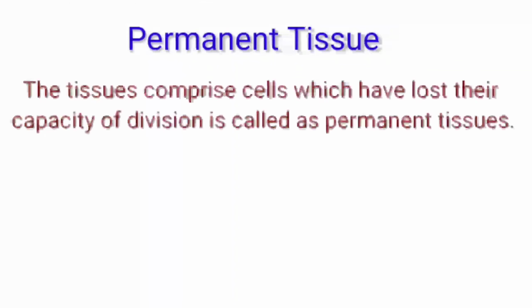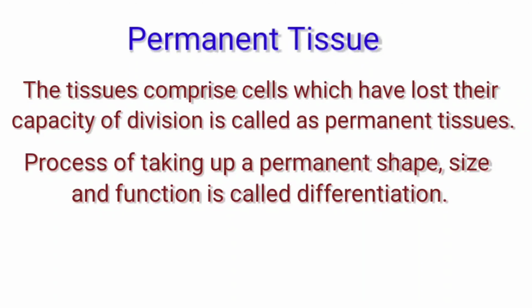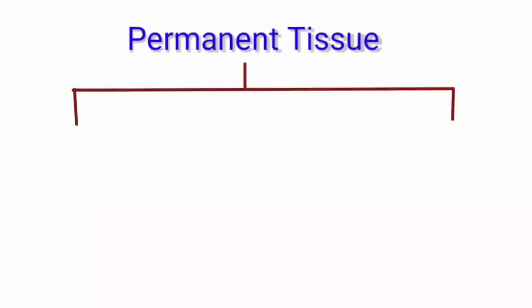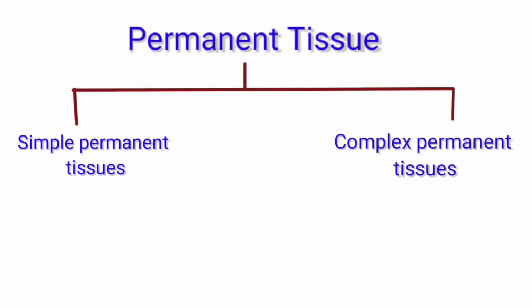Permanent tissues. The tissues comprising cells which have lost their capacity of division are called permanent tissues. That means the tissues that have lost their ability of division and attain a fixed shape, size and function. The process of taking up a permanent shape, size and function is called differentiation. Permanent tissues are of two types: simple permanent tissues and complex permanent tissues.